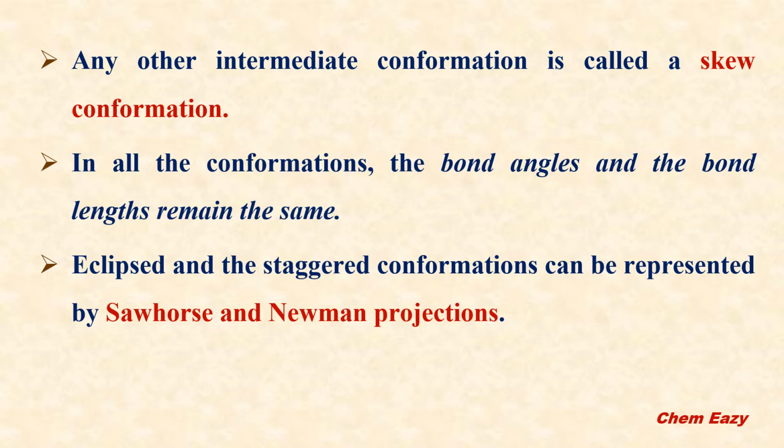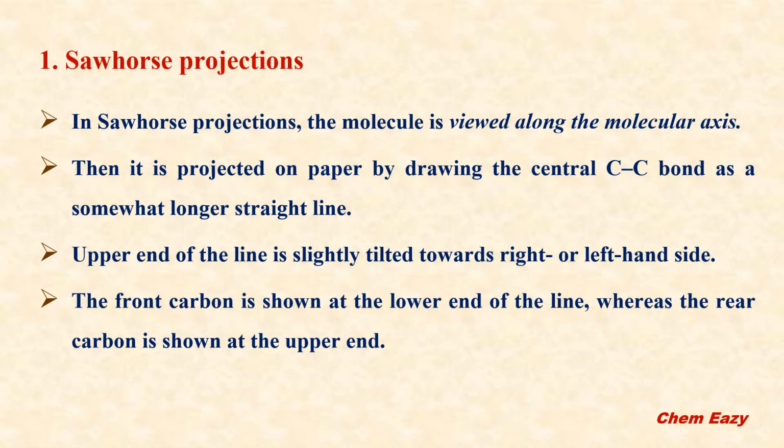Eclipsed and staggered conformations can be represented in two projections. One is Sawhorse projection and the other one is Newman projection. Let us see them one by one. First, the Sawhorse projection. In this projection, the ethane molecule is viewed along the molecular axis.